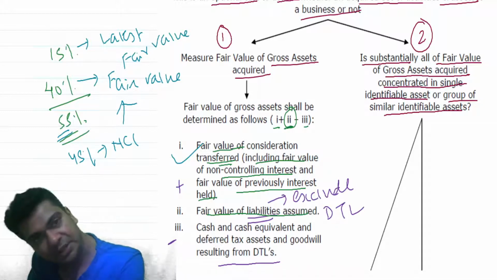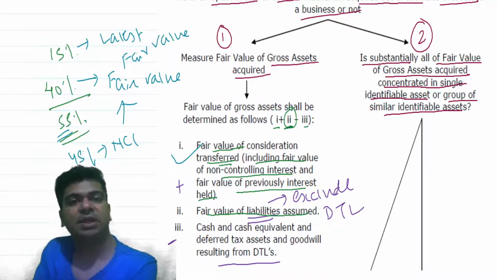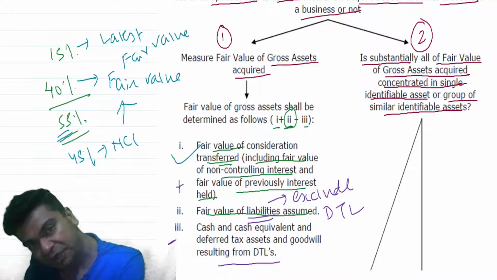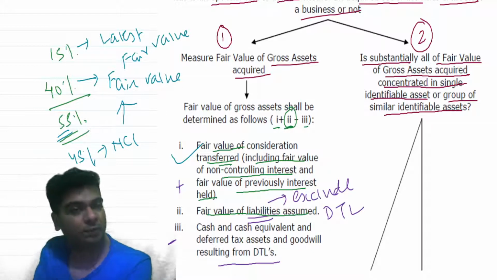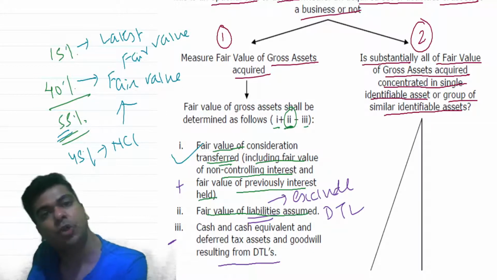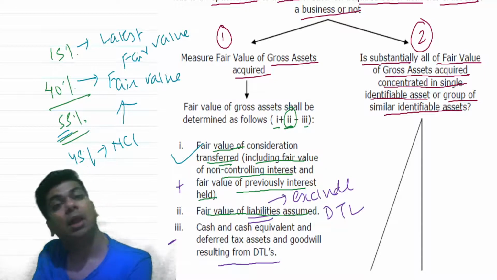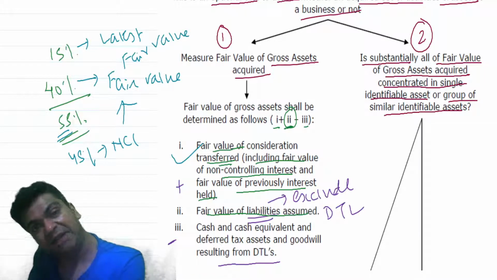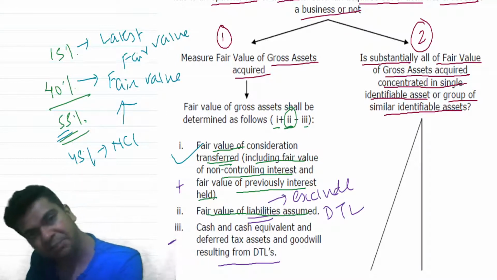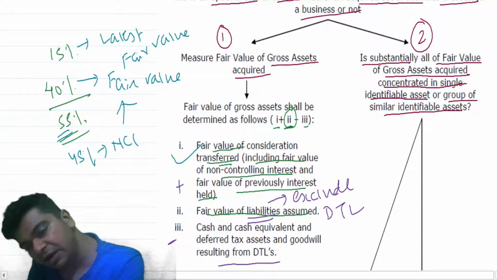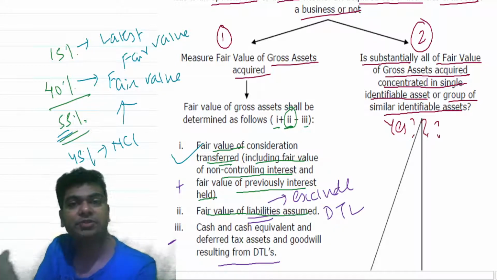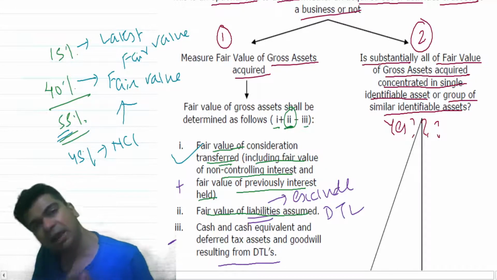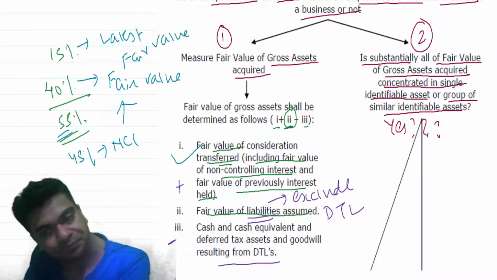If your answer is yes, then it is an asset acquisition. It is not an acquisition of business. If your answer is no, be careful. If your answer is no, it does not mean it is a business combination. Now you'll have to carry out a detailed evaluation. Further evaluation will be necessary before you conclude that it is a business combination. But if the answer is yes, then it is not a business combination. Then it will turn out to be an acquisition of an asset.